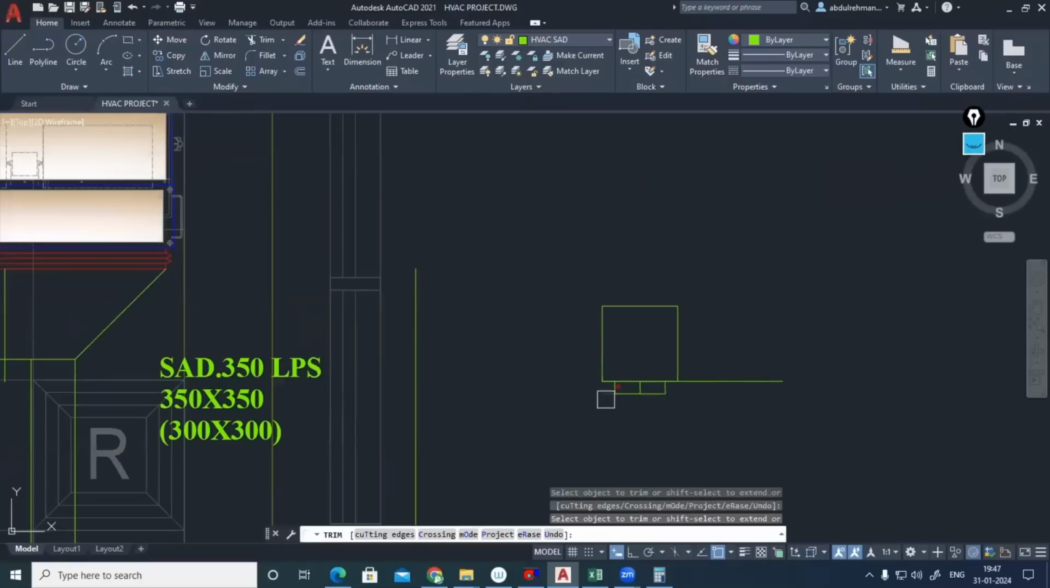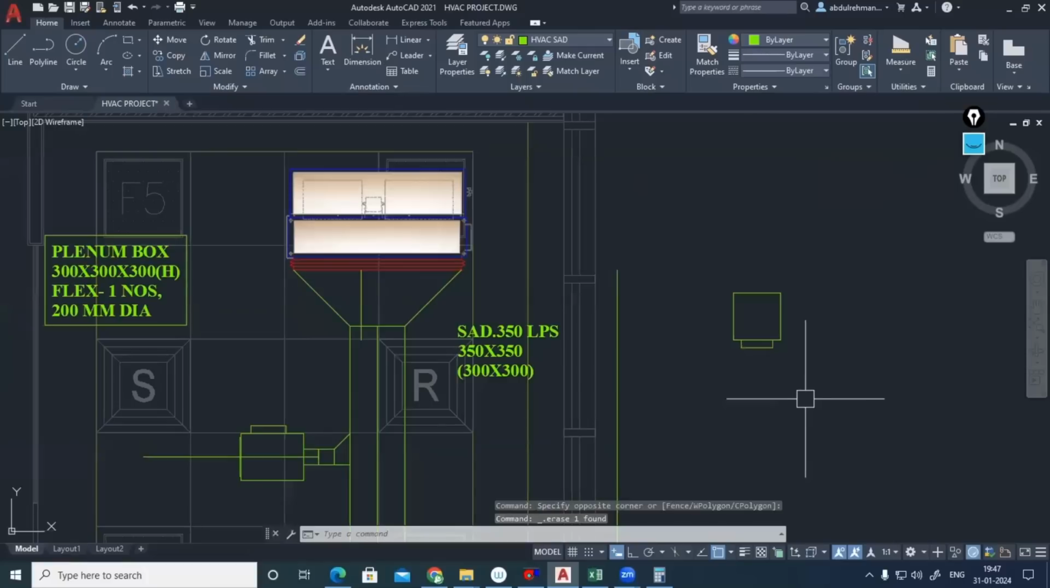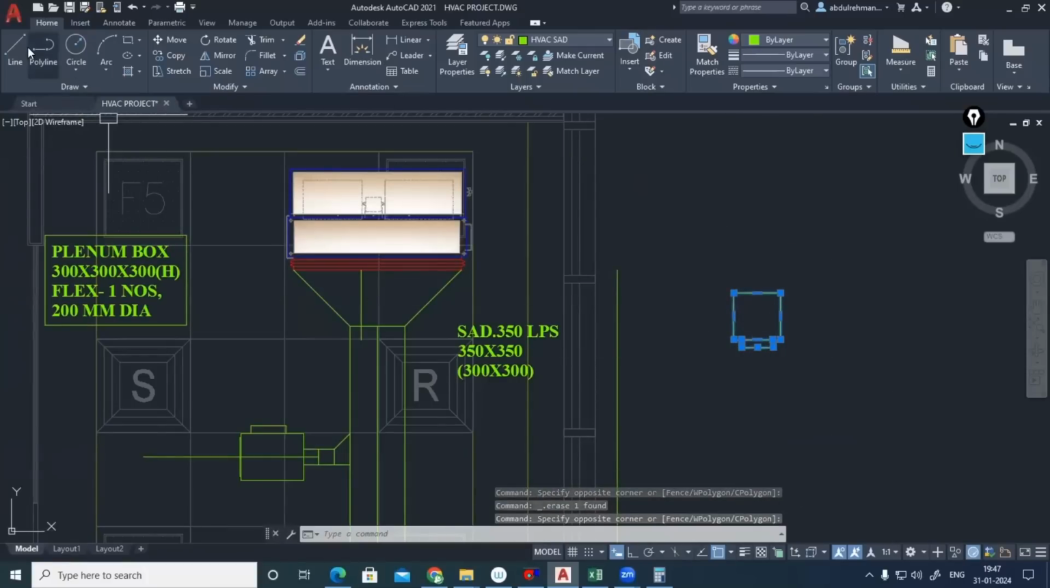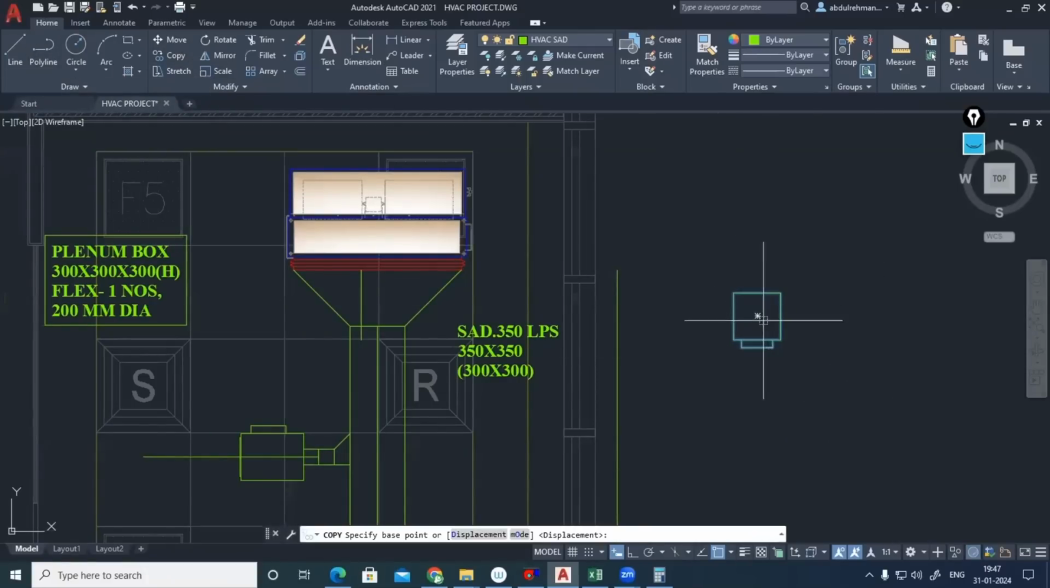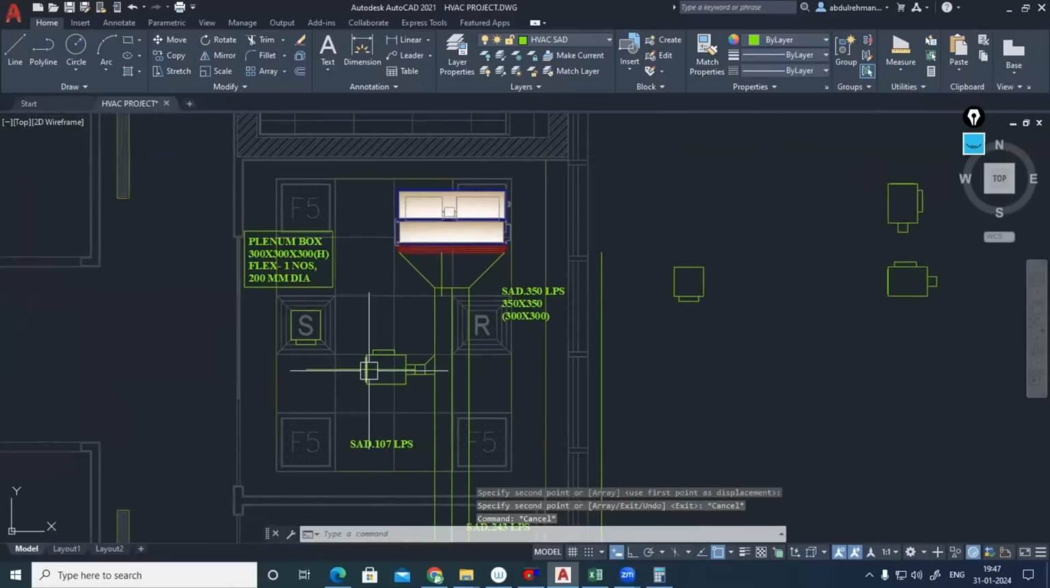Unwanted things we can trim now. Delete this one. That's my plenum box. Select it. And I'm just copying this with respect to this point, and I'll be placing it there. Now from the outlet, we should connect this one. Which one?